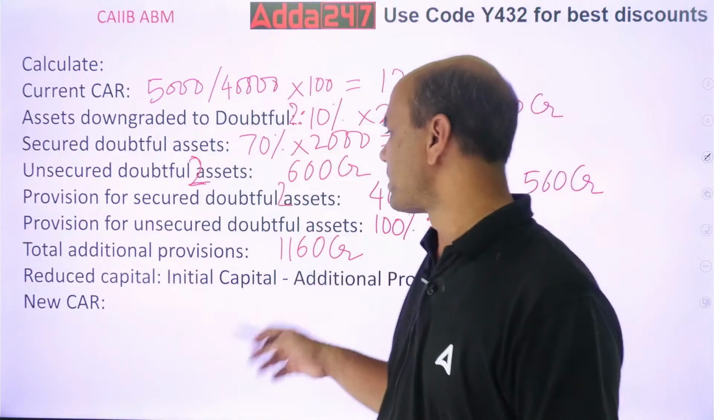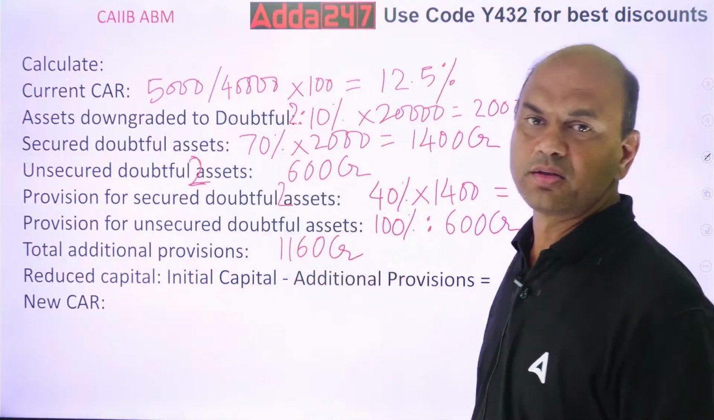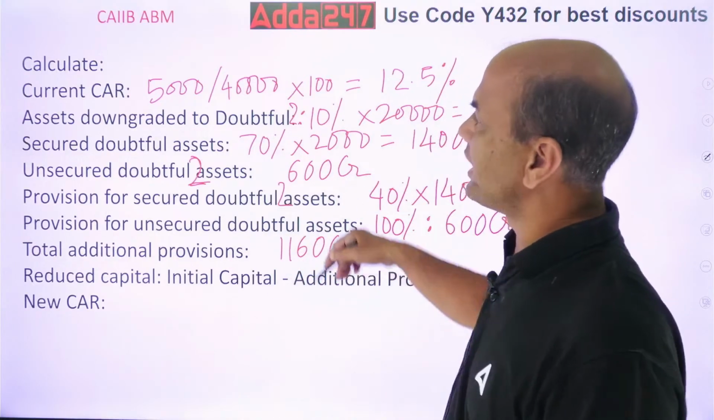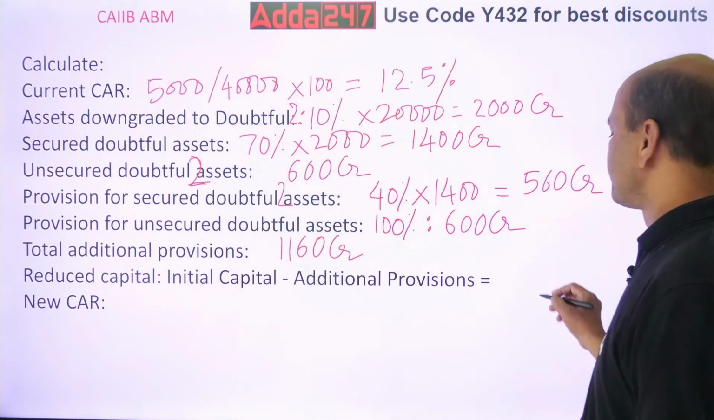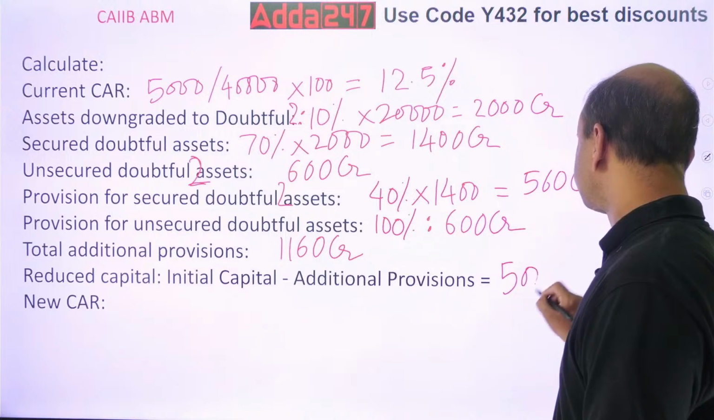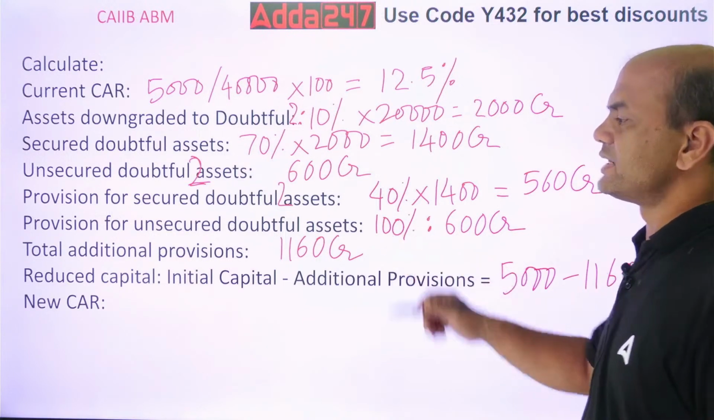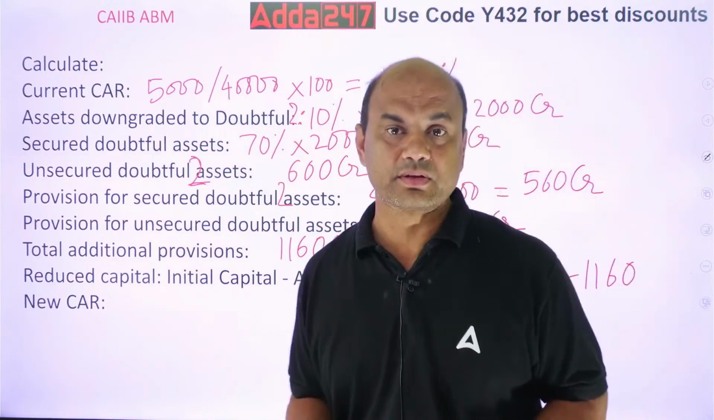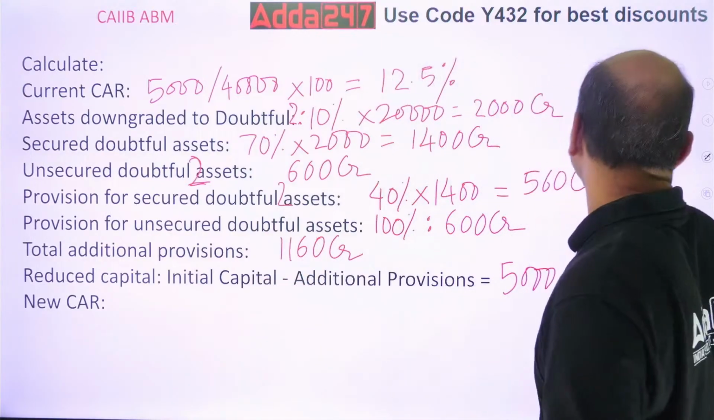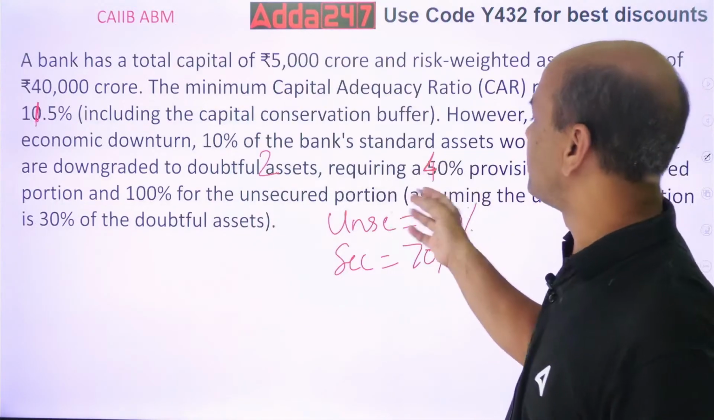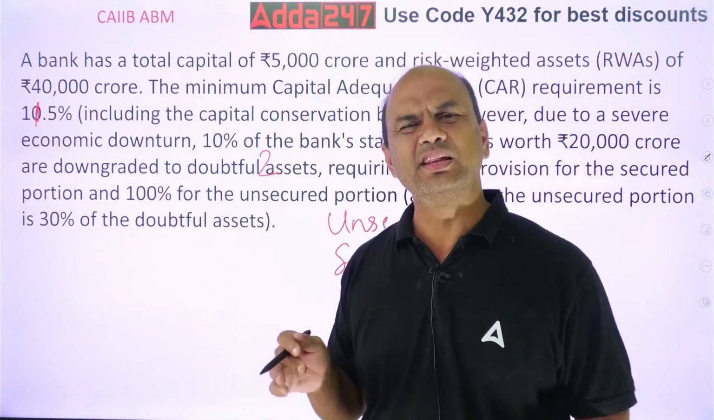Reduced capital. What is the reduced capital? This is the provision made. Whatever is the provision, I'll have to subtract it from the capital. What was the capital? 5,000. So 5,000 minus 1,160. This additional provision, from where will I make the provision? It comes from my capital or my net profit. Is there anything given about the net profit? Nothing. So the provision comes from the capital, meaning net profit only.